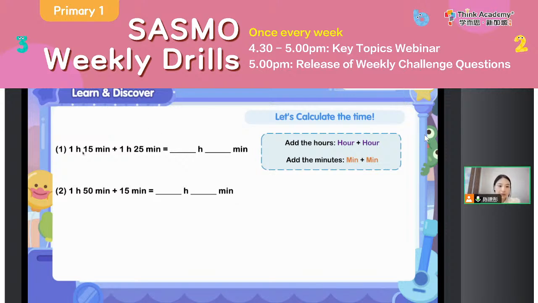Okay, we can also do it together. You see 1 hour, 15 minutes plus 1 hour, 25 minutes. Minutes plus minutes. We calculate the minutes first to see if there are carryovers, right? So we see equals 40 minutes and 2 hours, right?